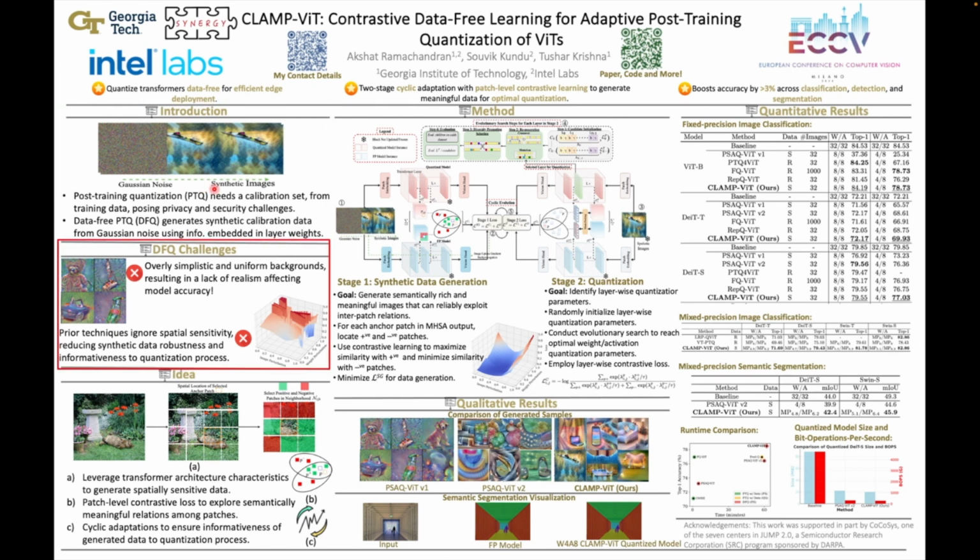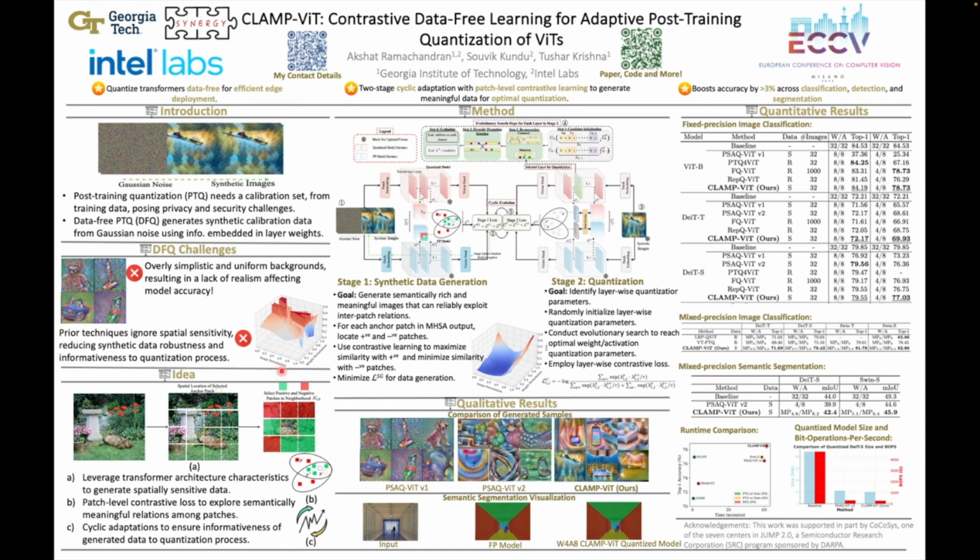However, existing data-free quantization techniques have significant challenges that limit their widespread adoption. Firstly, the generated synthetic data is overly simplistic with uniform backgrounds, resulting in a lack of realism that affects the model accuracy when used for calibration. Secondly, the metric recent techniques like PSAQ-ViT V1 and V2 employ to guide data generation ignores the spatial sensitivity, reducing synthetic data robustness and its informativeness to the quantization process. This creates a jagged loss curve that results in a non-optimal quantization solution when the optimization gets trapped within local minima.